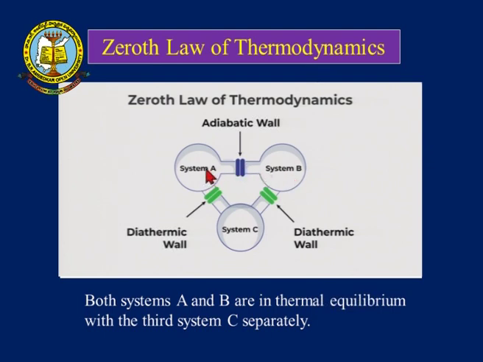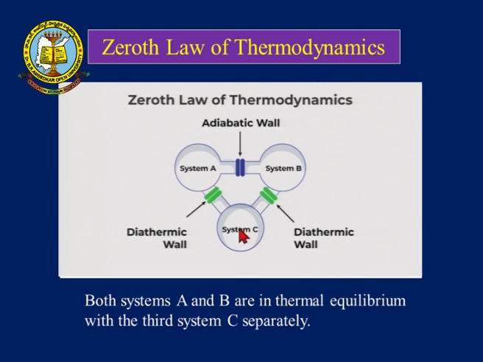That means no heat energy will be exchanged between system A and system B, because these two systems have been separated by the adiabatic wall.